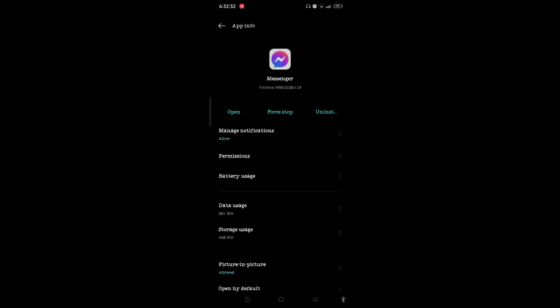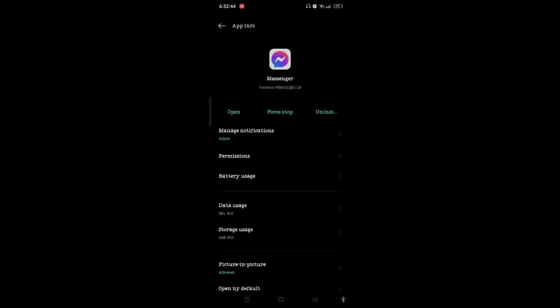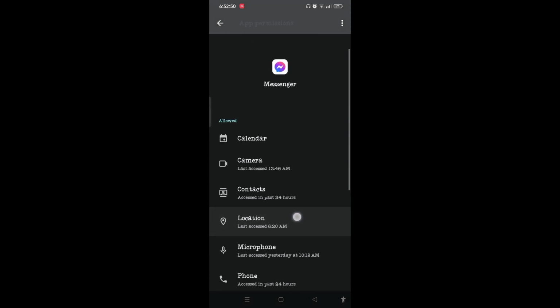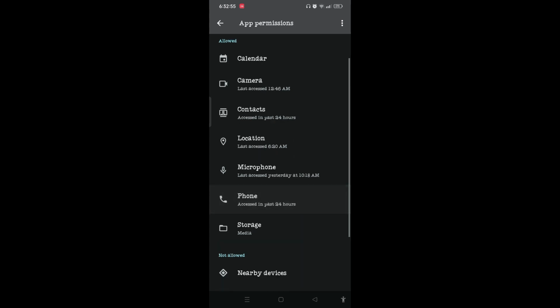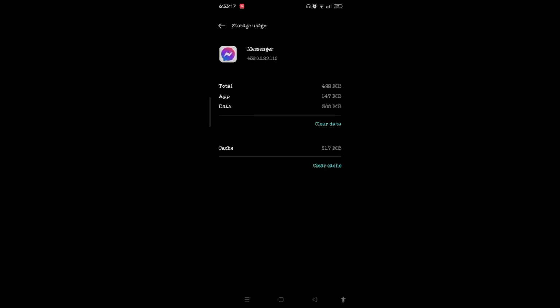On this page, you need to simply tap on the manage notification option and make sure you have allowed all the notifications of Messenger. You need to get back on the app info page, scroll down and tap on permissions. Make sure you have allowed all the app permissions, because if you deny app permissions here, suppose if you deny microphone or camera permission for Messenger, then you might get problems while video calling someone. So you need to come back again, and after you are done with that, tap on storage usage on this page